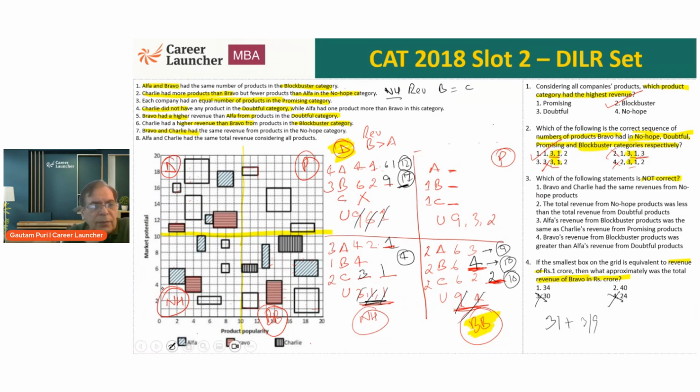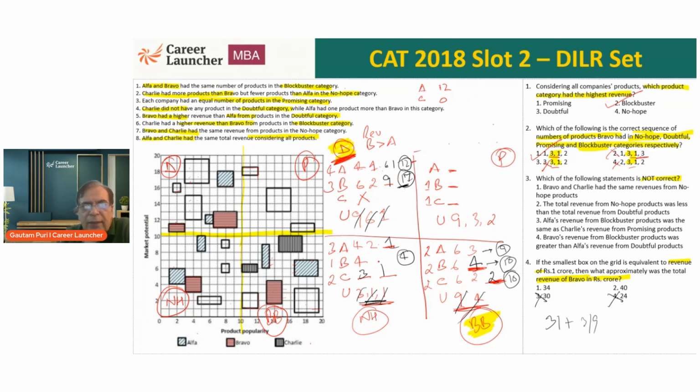Let's look at the last statement also. Alpha and Charlie had the same total revenue considering all products. Okay. Alpha and Charlie have the same total revenue considering all products. Let's look at the revenue of Alpha and Charlie from these areas. Okay. So far, what have we calculated? As far as the doubtful category is concerned, Alpha and Charlie are 4 and 0. No, sorry, 12 and 0. In the doubtful category, Alpha is 12 and Charlie is 0.